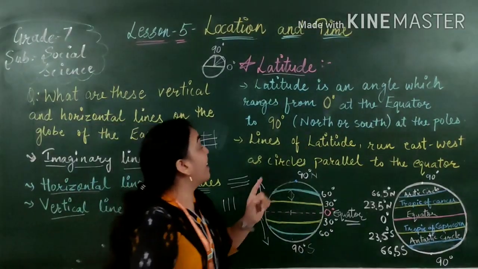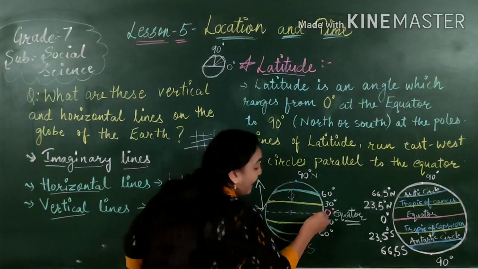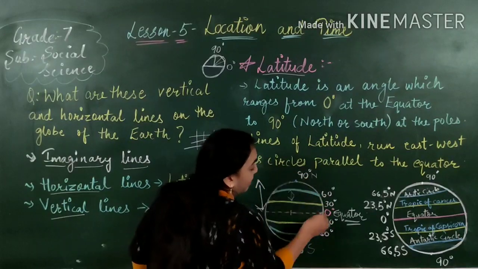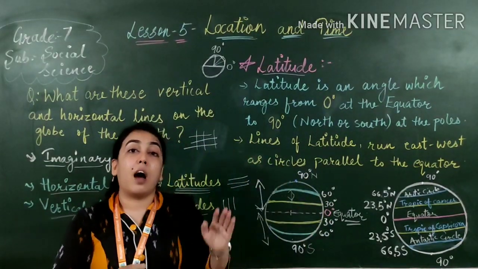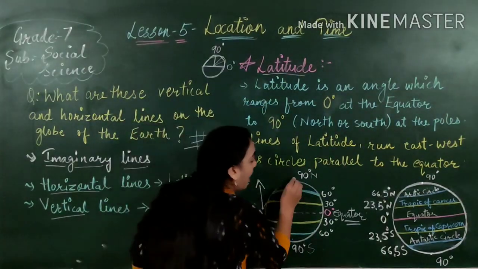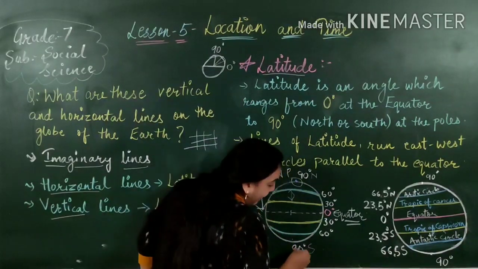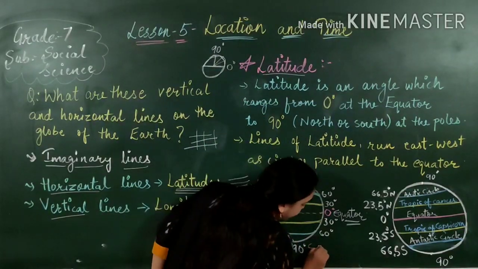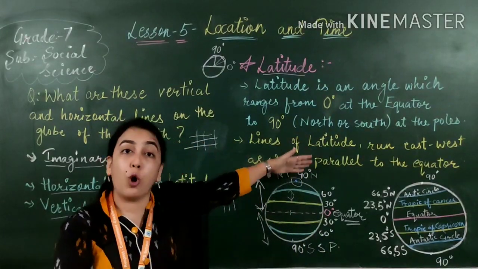Once again, latitude is nothing but an angle which we measure between 0 and 90 degree, and these angles extend from 0 to the poles. 90 degree here means this is the north pole, and 90 degree here means this is the south pole.